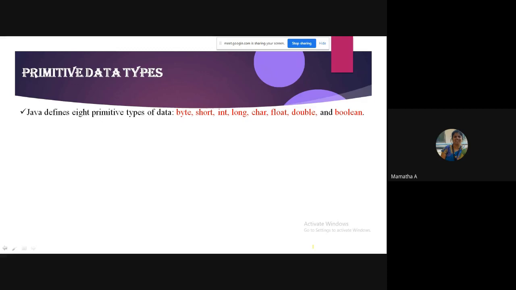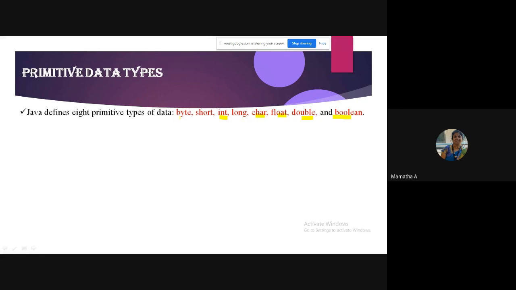Remember, there are 2 types of data types, primitive and non-primitive. Right now we are dealing with primitive; non-primitive we will see later. There are 8, you can just see. You all know int, character, float, double, boolean.